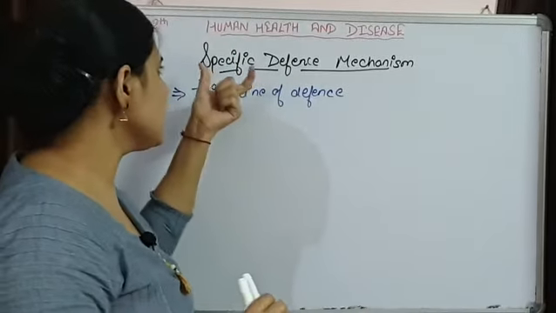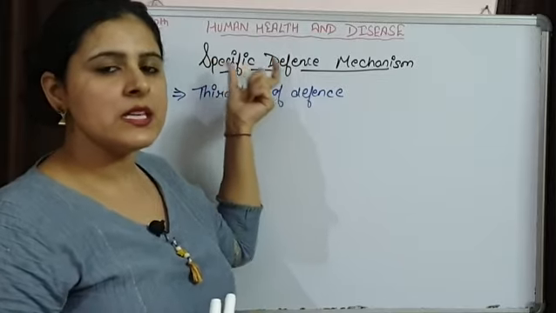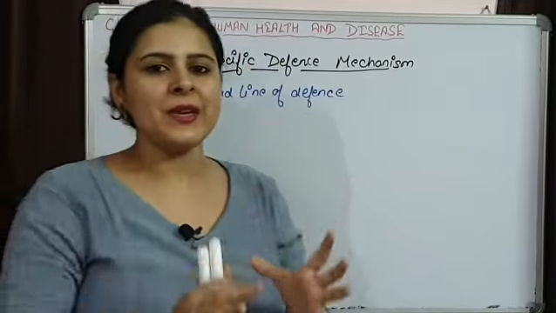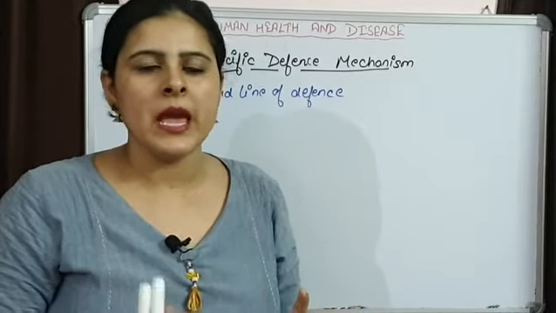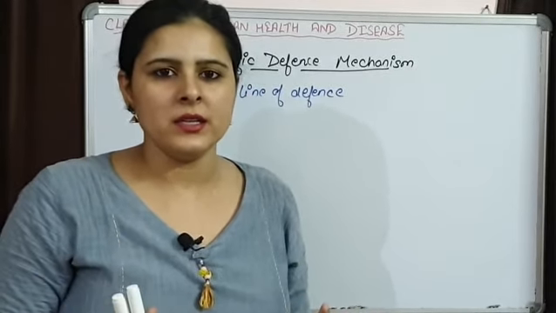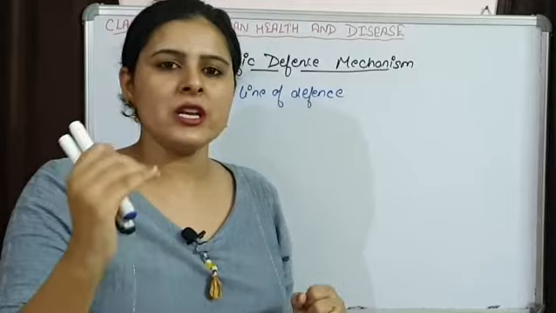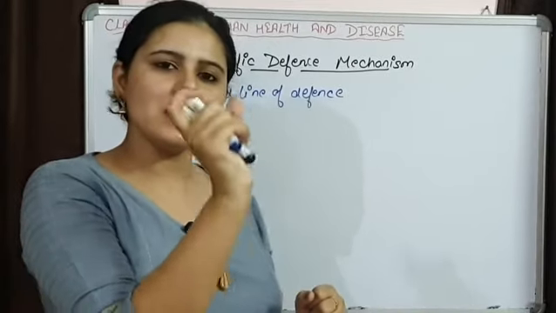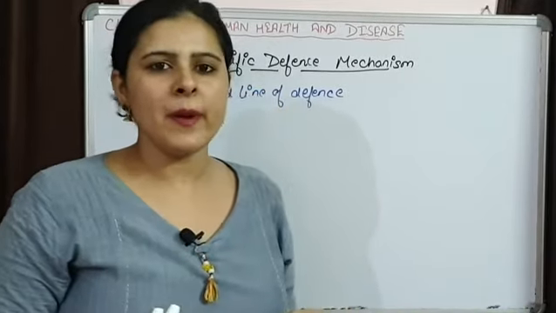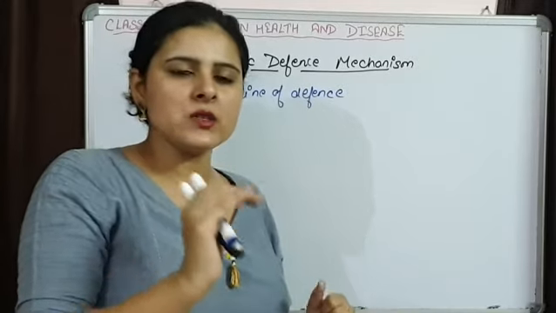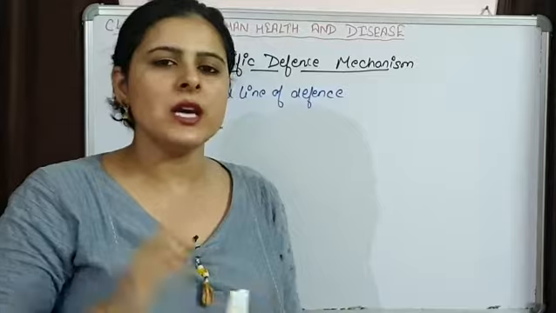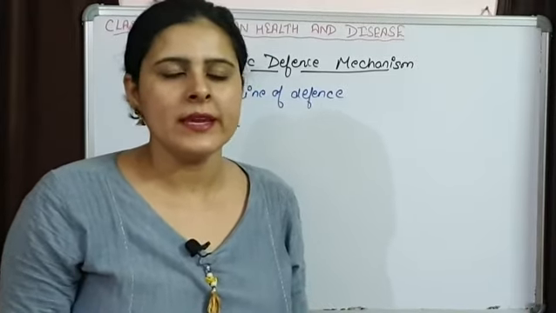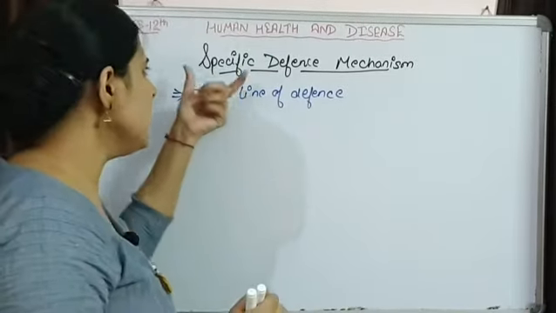Why am I using the word specific? This word means that the chemicals produced in our immune system against a foreign particle will function against only one single specific foreign particle. If the particle changes, then that particular chemical is not effective for the other one. That's why I am using the word specific.